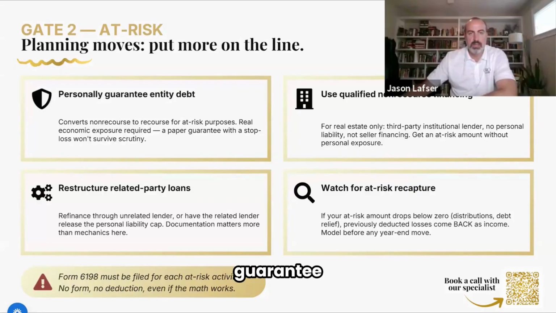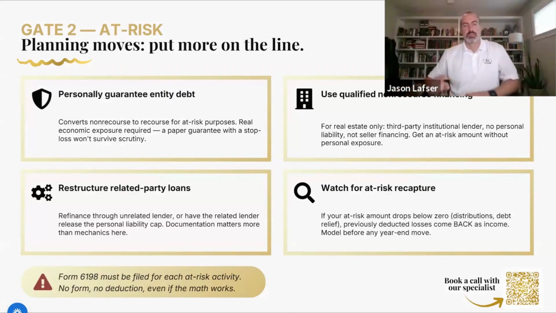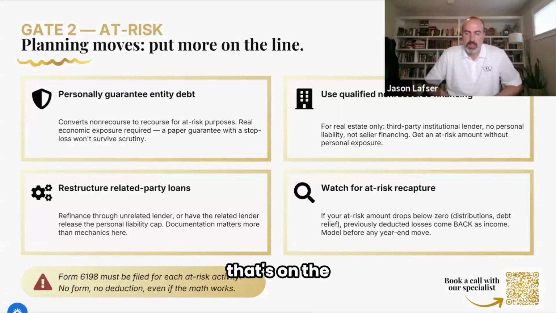The personal guarantee, make sure that you are at risk for that. You can look at non-recourse financing. And again, this is a specific type of financing specific to real estate where there may not be that personal guarantee that's on the line, but because of the way that it's structured, there is the collateral that can give you an increase to your at risk.